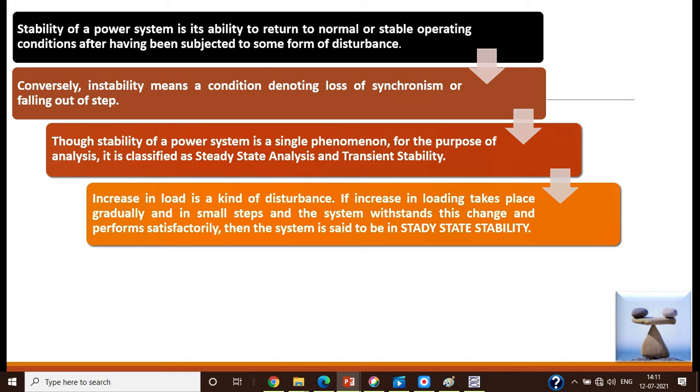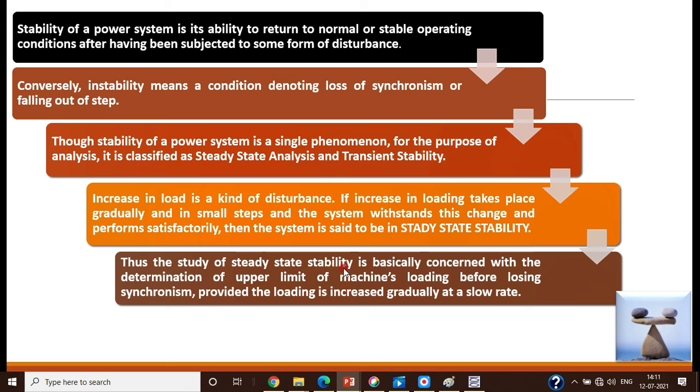Such type of stability study is called steady state stability. That is, here there is a gradual change in the load, and when the system regains its steady state condition, then the system is called steady state stable.